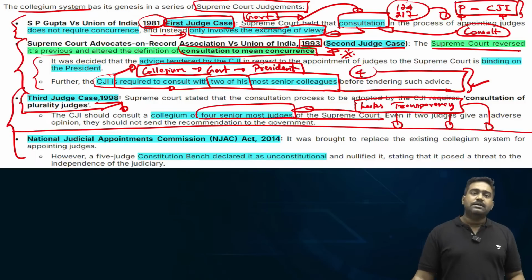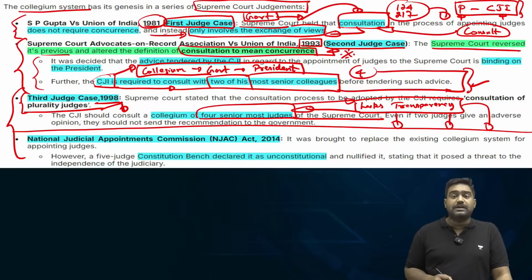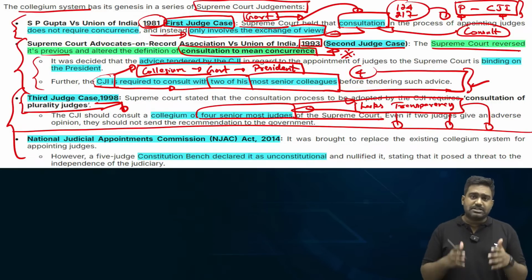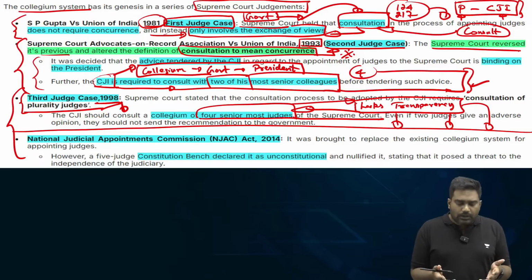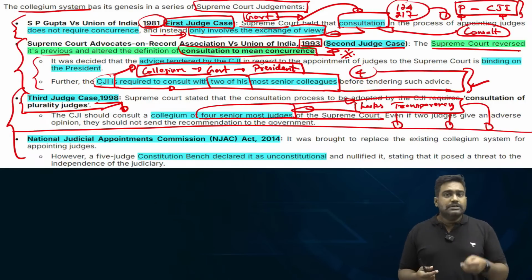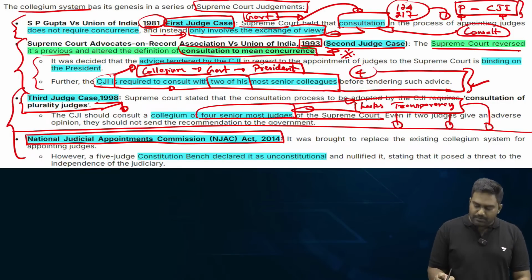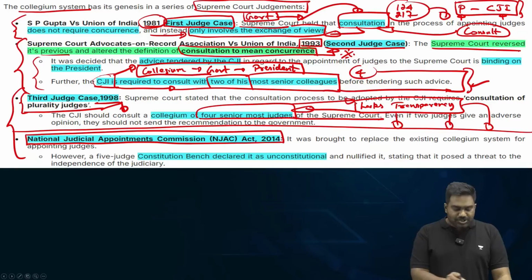If you look at other countries, they have proper systems, transparent models of appointment of judges. But in India, we don't have that. This is where the Supreme Court faces a lot of criticism. The higher judiciary, the collegium system, is heavily criticized. Because what if the collegium is favoring someone, even if they don't have the merit? What if they are recommending the wrong people to these senior positions? Right? There should be more checks and balances and more accountability, more transparency in the process. So to address this issue, the Modi government introduced a constitutional amendment to establish the National Judicial Appointments Commission in 2014, or NJAC.